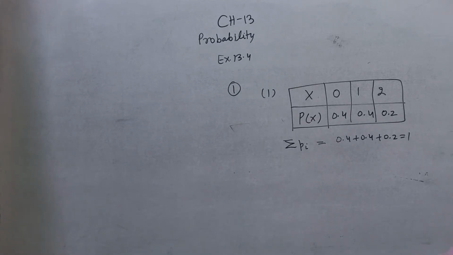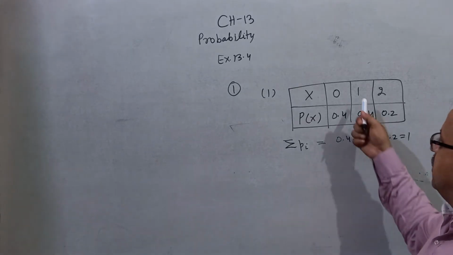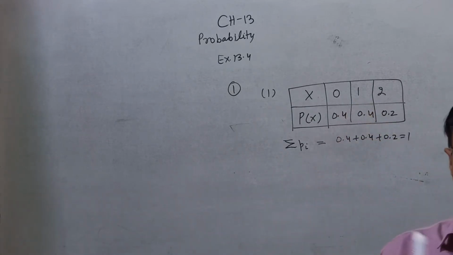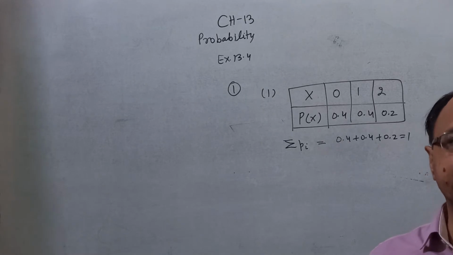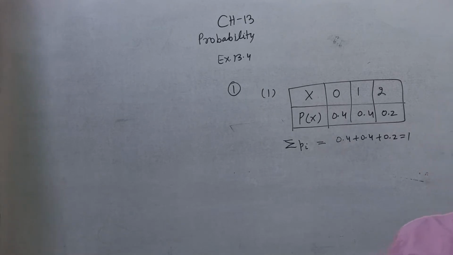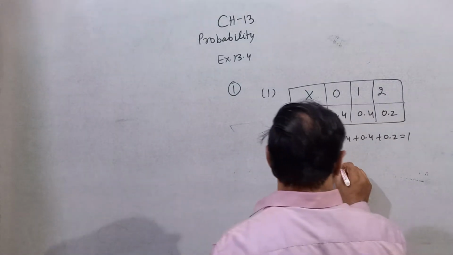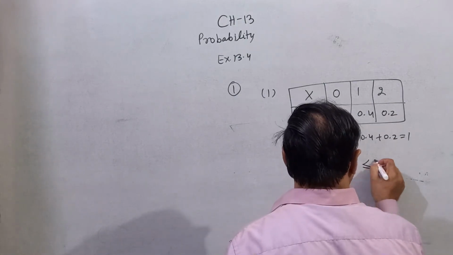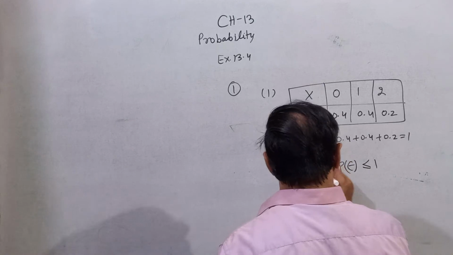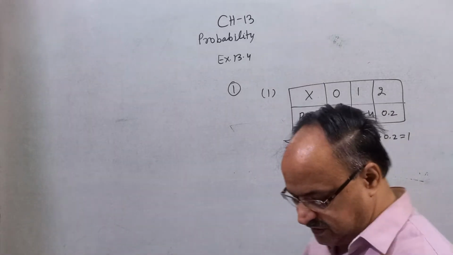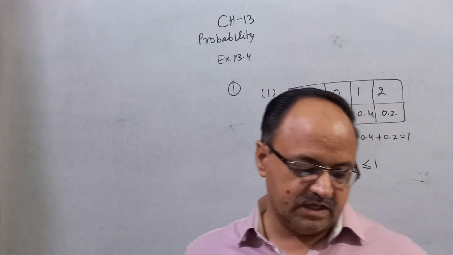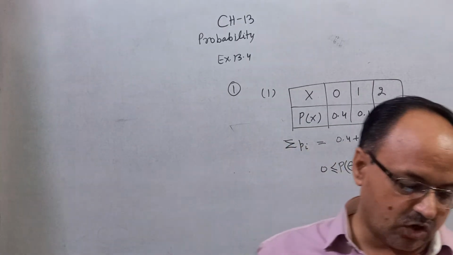Right? Also, the probability of any event should not be greater than 1 or less than 0, because you know that the probability of an event P is less than or equal to 1 and greater than or equal to 0. So now can you tell me, in the second part, is the probability distribution valid or not?